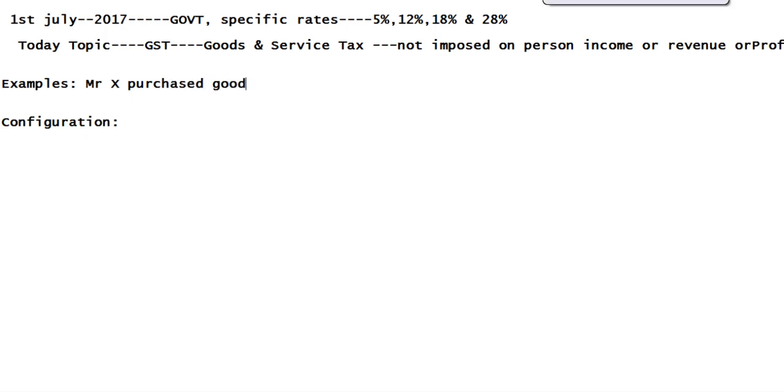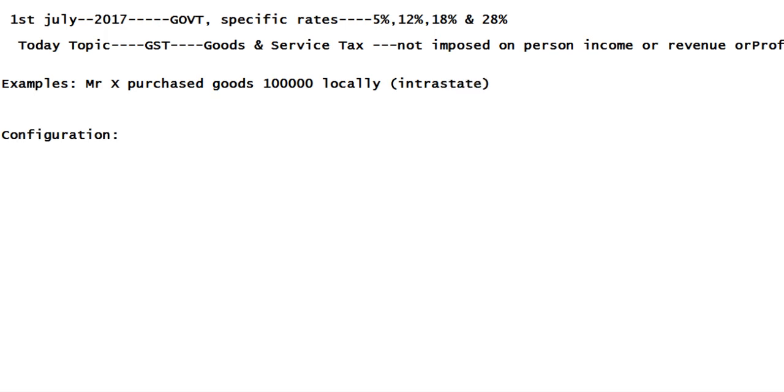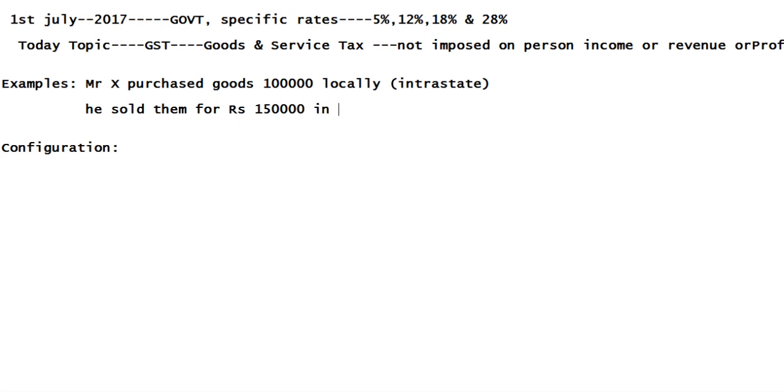Mr. X purchased goods worth rupees 1 lakh locally, means intrastate. And the second example, he sold them for rupees 1,50,000 in the same state.